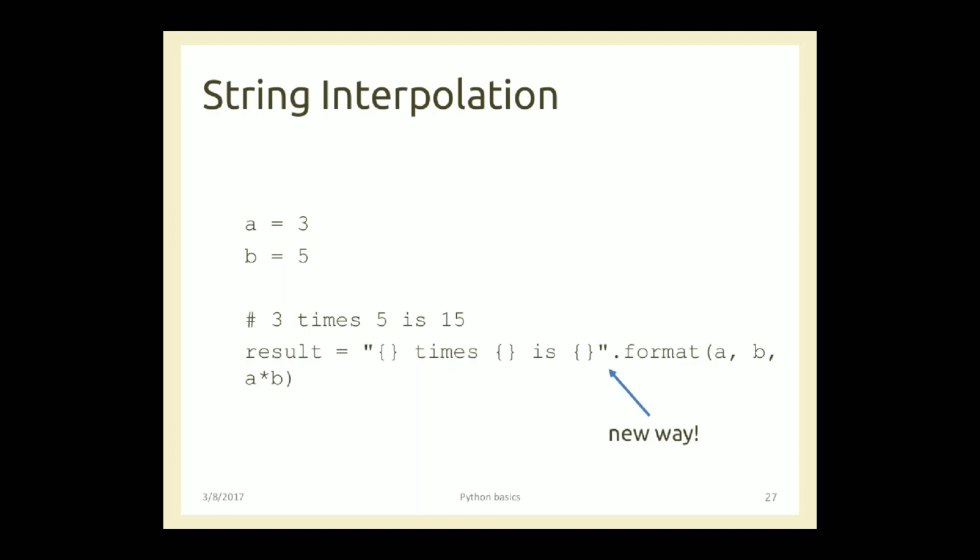The second way, that is a new way of writing any message like this, in this format. We can use the curly braces, right? In place of %d three times over here in this result equal to, we have used a pair of curly braces, then we have used the dot operator, written format, then in the brackets a, comma, b, comma, a into b. So this is another way. In place of the first pair of curly braces, a will be taken up, the second pair will be taken up by b, and the third pair of curly braces will be taken up by the result of a into b.